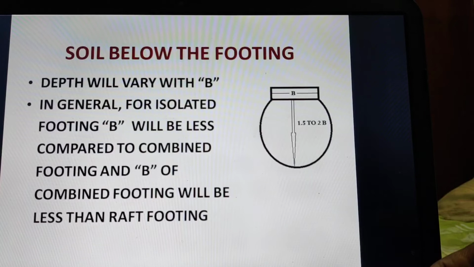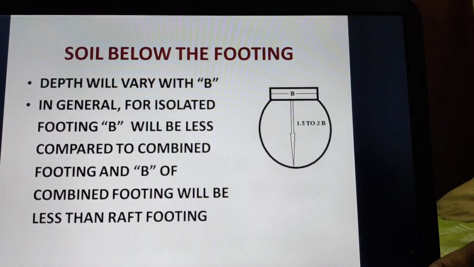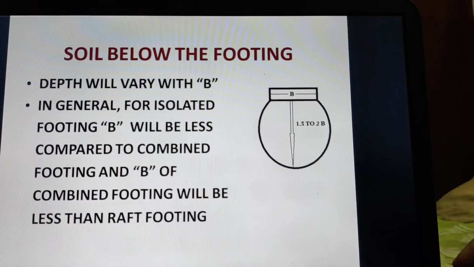So one thing is certain, that the depth will vary with B, the width of the foundation. Suppose an isolated footing of 1.5 meter width is there, then if we are considering 1.5 B, that is 1.5 into 1.5, that will be the depth up to which we are to find the properties of the soil.